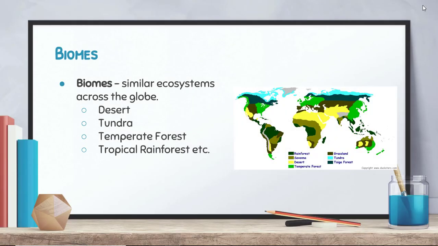The last thing we're going to look at today are biomes, and these are all of the different climax communities that exist around the globe. For example, a desert has very specific organisms that live in it. Same with a tundra, temperate forest, tropical rainforest. All of these systems are very similar across the globe regardless of the geography. So a temperate forest in the eastern part of the United States is going to look very similar to that of Northern Europe.